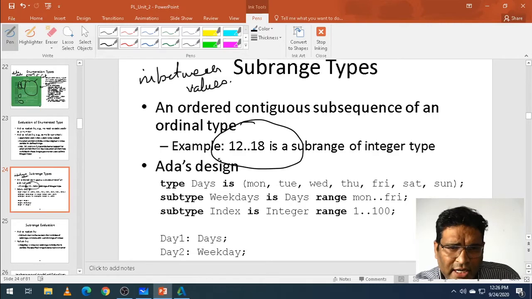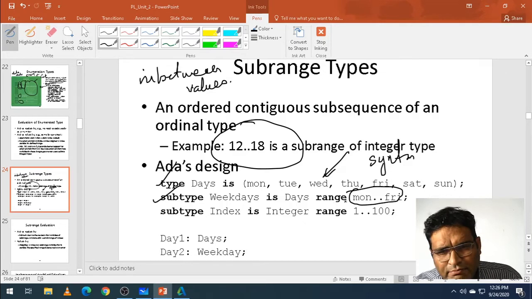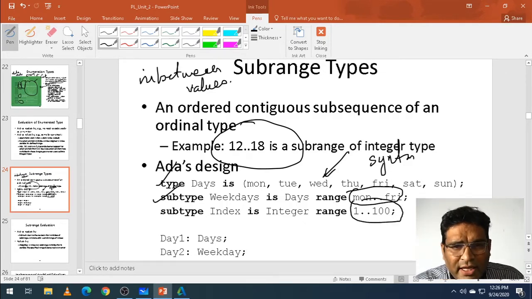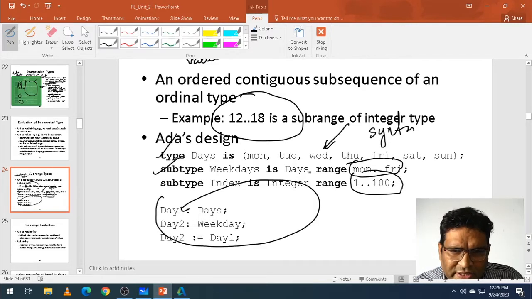Ada also designed this type, the subtype. Subtype weekdays is Monday, Tuesday, Wednesday. The syntax of Ada we have seen earlier. Then how are we going to say weekdays range between Monday to Friday? Yes, it is a range. Subtype, a range, integer in the range, same thing. And then day one is days, day two is a weekday. This is something different which we'll see later on, but the major part is here.